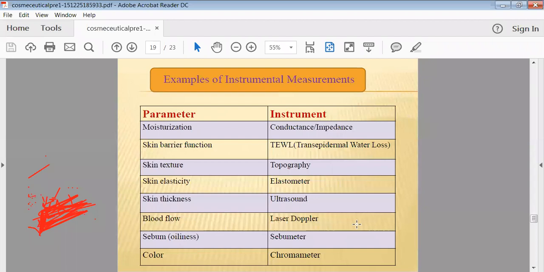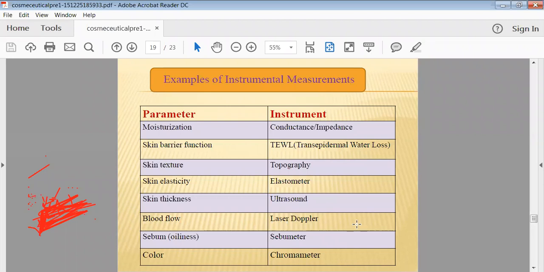Then there are specific types of evaluation parameters when we are using cosmeceuticals. When we are applying cosmeceuticals, that preparation must be tested for various kinds of activity. For example, if we are using a moisturizer, then that cosmeceutical can be tested for the conductance and impedance of that cream.